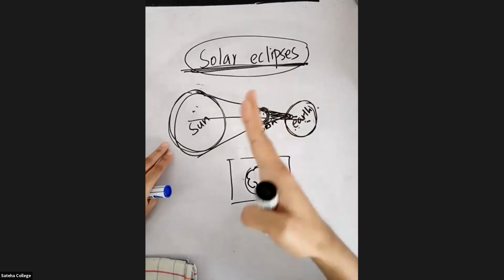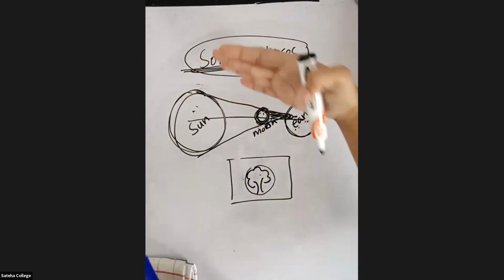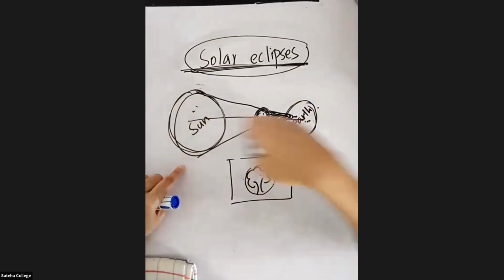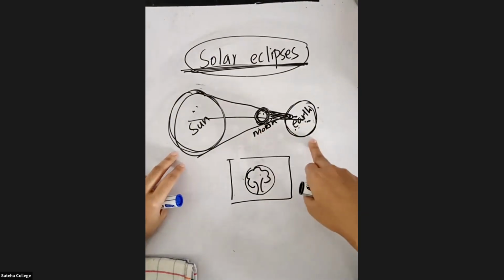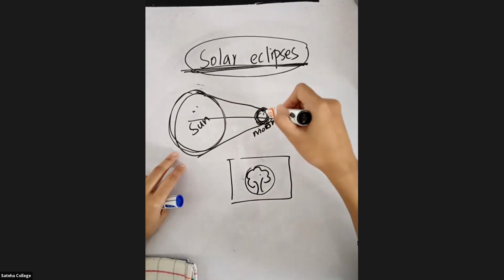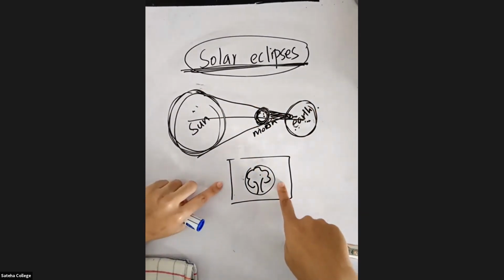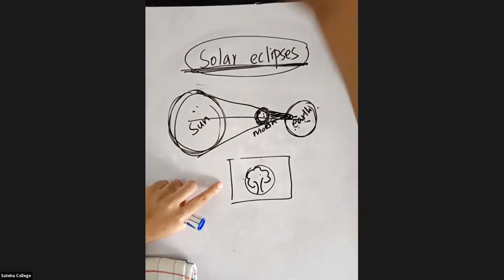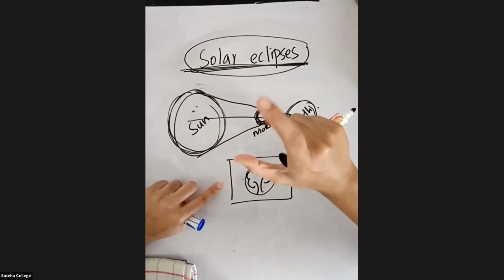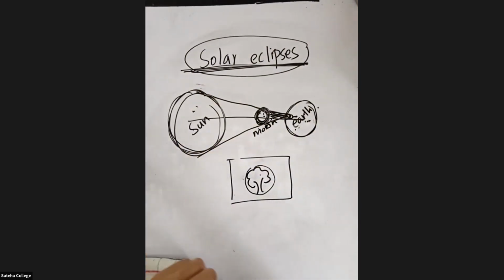So why can you see the sun and the moon as the same size? The sun is very far away. Even though the sun is big, it is very far away from the earth. The moon is closer to the earth, right? That's why the people who are living on the earth can see the moon and the sun as the same size. You can think you are looking outside the window. There is a huge tree very far away. You will see that tree as a smaller tree, not as a very huge tree, right? So that concept is applied here. Okay. So is this clear, students?